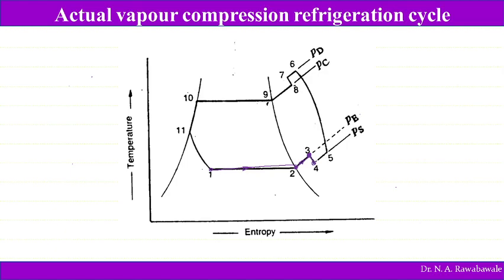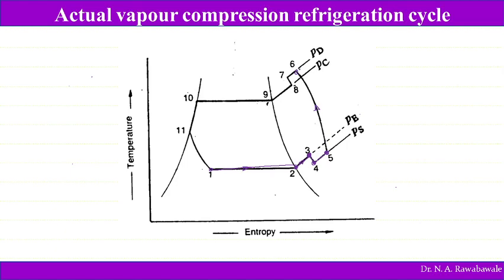Again, from 4 to 5 there is heat gain. The refrigerant absorbs heat from 4 to 5, and the refrigerant entering the compressor absorbs heat in the compressor, and its enthalpy is going to increase. The actual process of compression starts at point 5 and continues up to point 6. So the process of compression starts from 5 to 6.